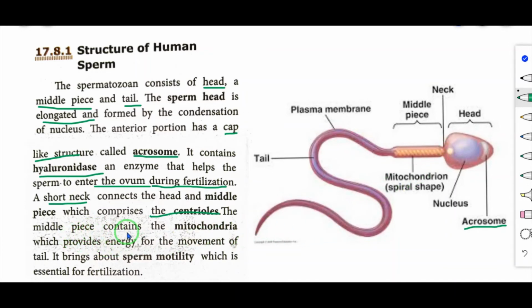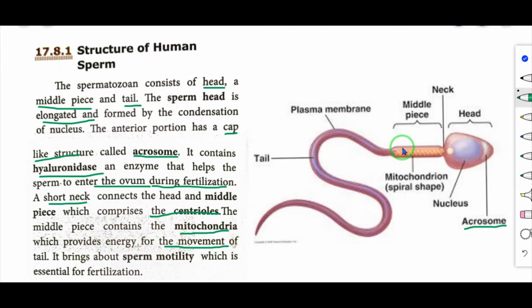The middle piece contains the mitochondria. This is the middle piece. So this middle piece contains mitochondria inside. A spiral-like structure is present, that is known as mitochondria. What's the use of this mitochondria?